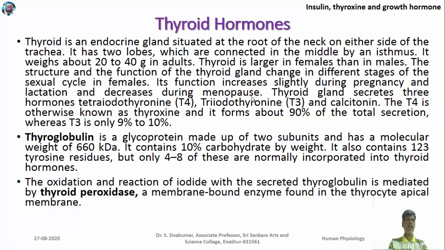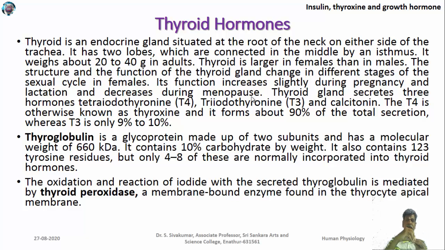Next we are going to the second hormone, that is thyroid hormone. As the name indicates, this hormone is produced from the thyroid gland. The thyroid hormones come out of a protein globule containing many tyrosine residues.